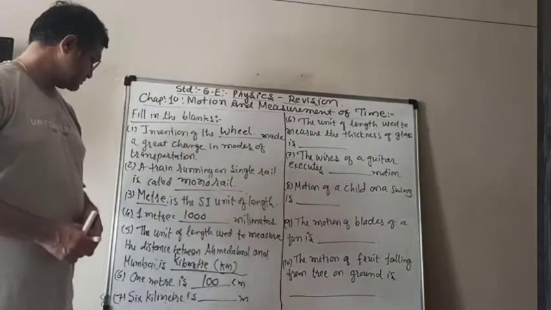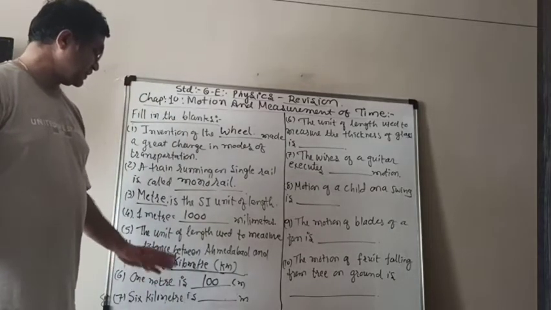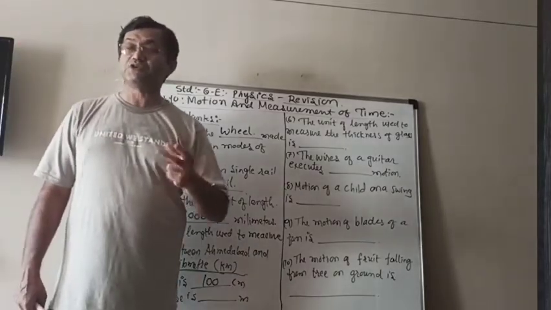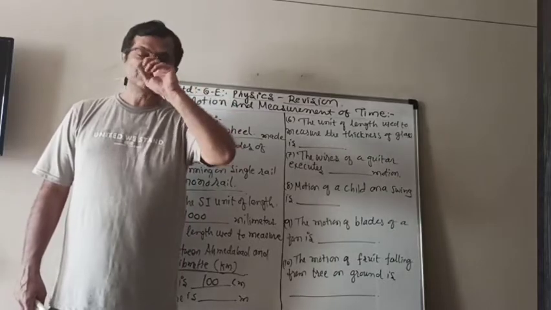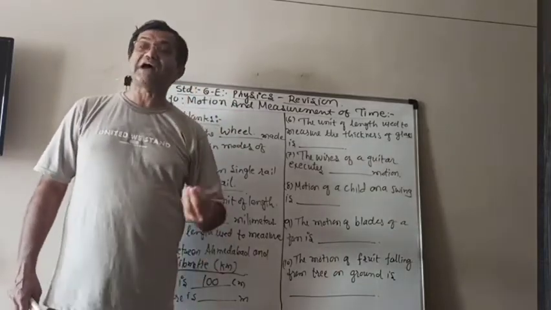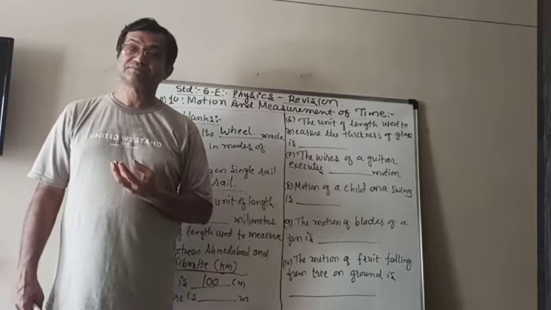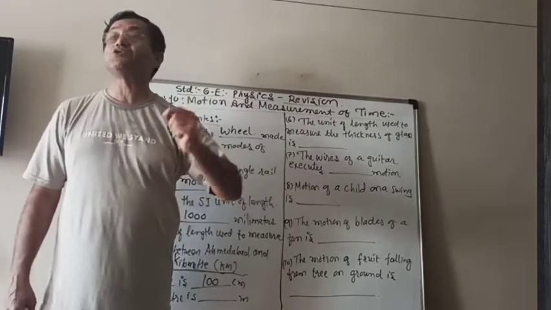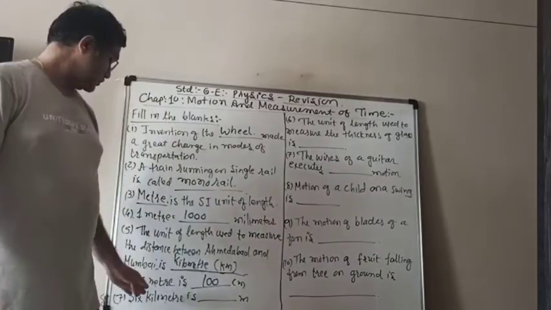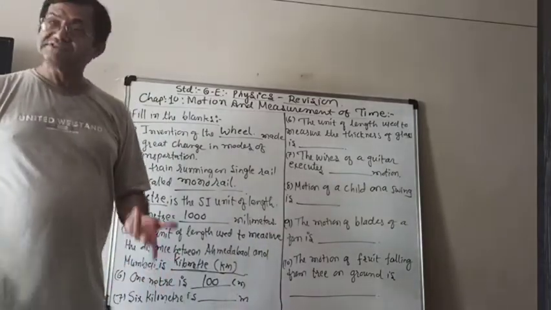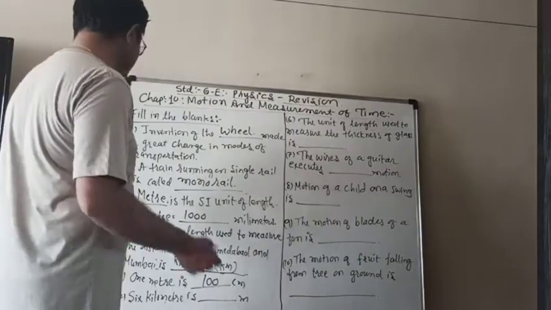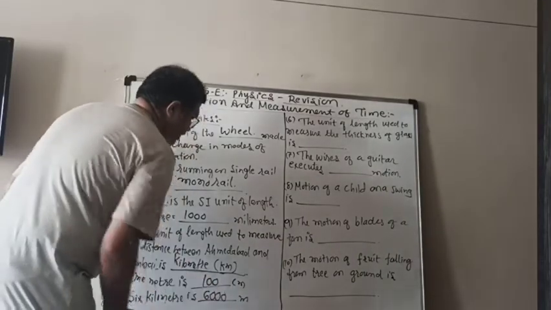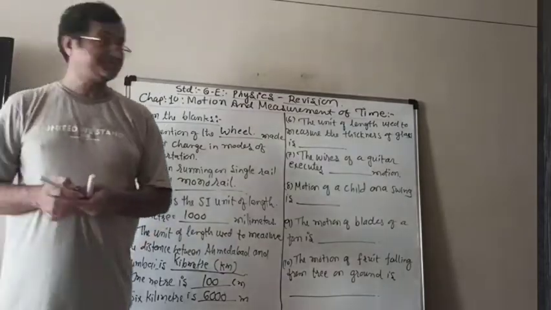Now the next one is: 6 kilometer is blank meter. For that you must know the conversion table, that 1 kilometer is how many meters. We know that 1 kilometer is 1000 meters. So 6 kilometers is 6000 meters.